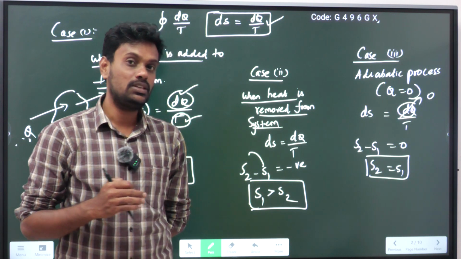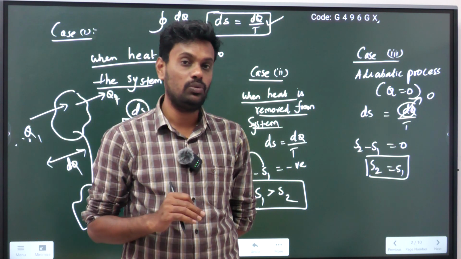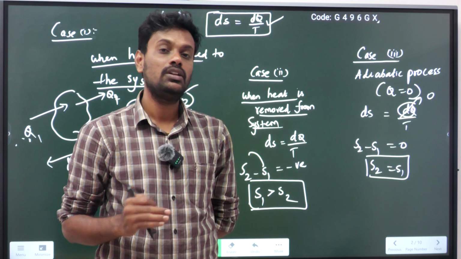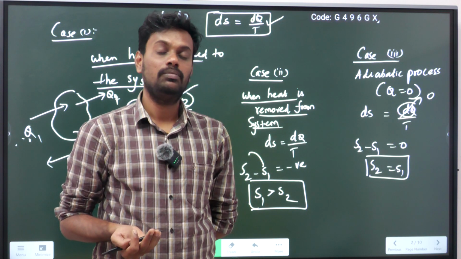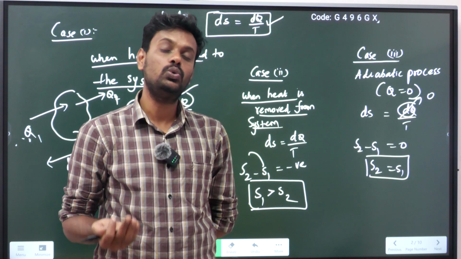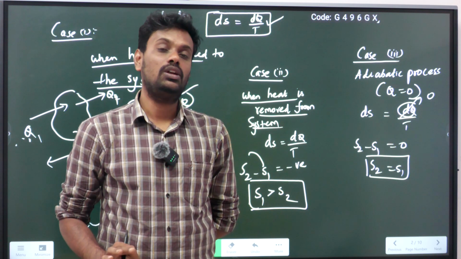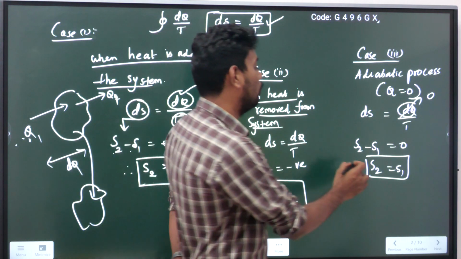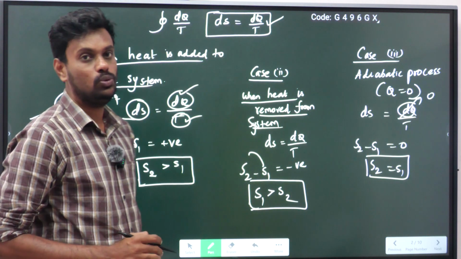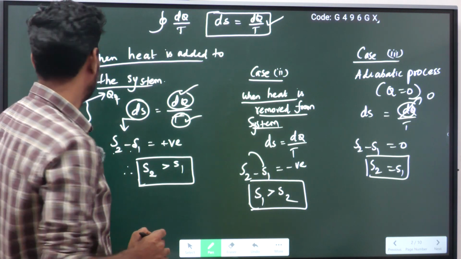So in adiabatic process, heat transfer will be equal to 0. When there is no heat transfer, there is no change in the entropy. When Q is equal to 0, then entropy will always be equal, so that S1 equals S2. So these 3 cases you please do remember.